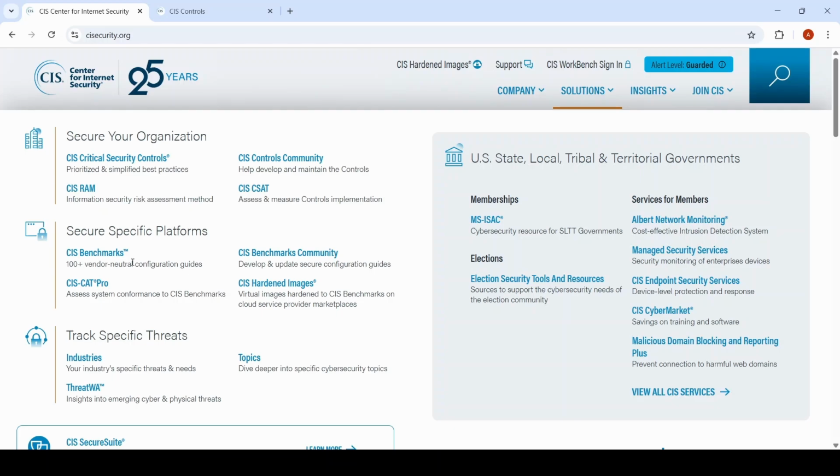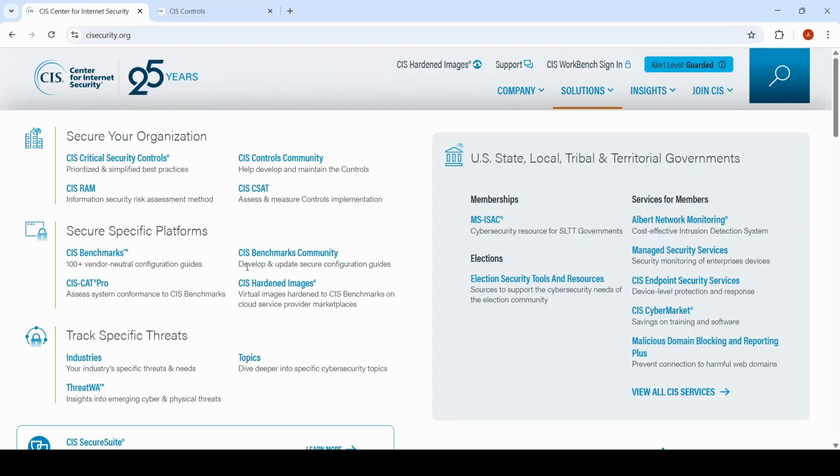CIS benchmarks are an option for organizations to do security hardening with the likes of Windows, Linux, database, web servers, network devices, etc. They provide a list of recommended security configurations to harden each of those devices. SecCon Pro is a tool that can be downloaded onto an individual device to run a scan using the CIS benchmark.